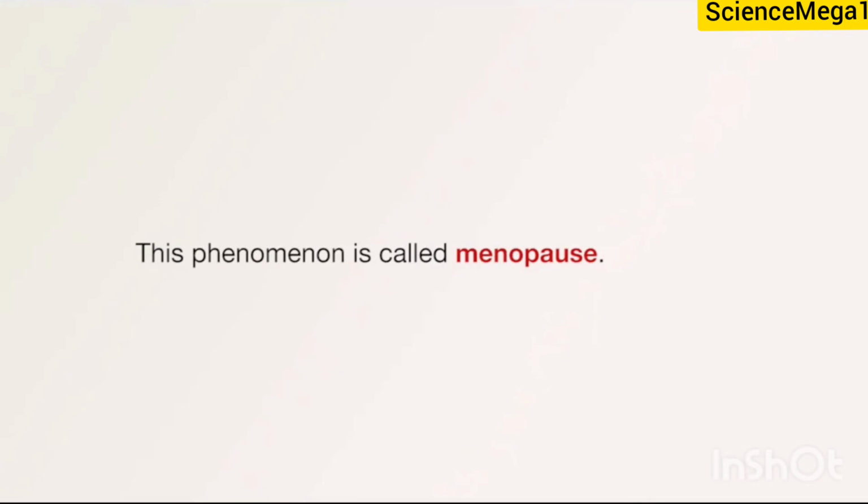At the ages of 45 to 54 years, ovulation and menstruation may stop in women. The reproductive organs also decrease in size and they lose their ability to have children. This phenomenon is called menopause.